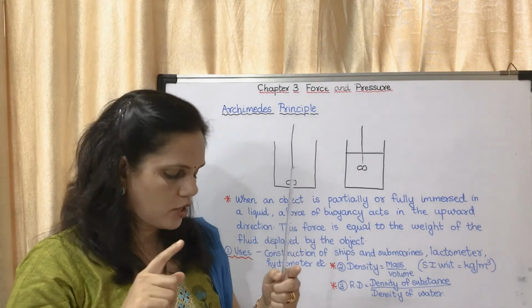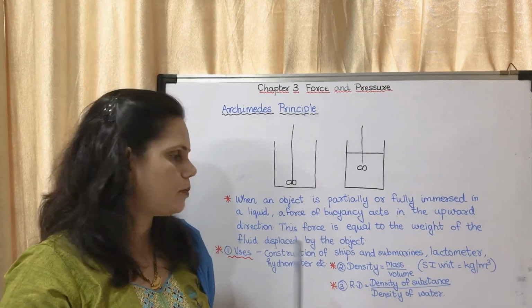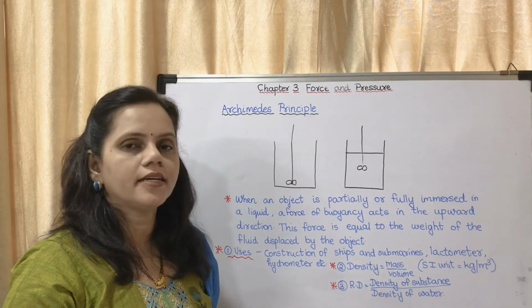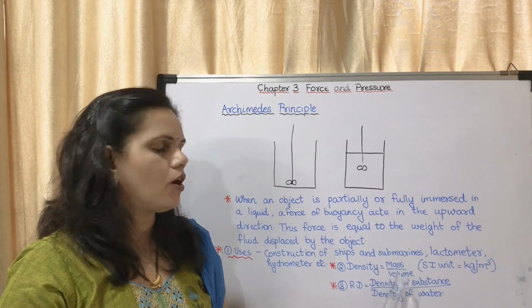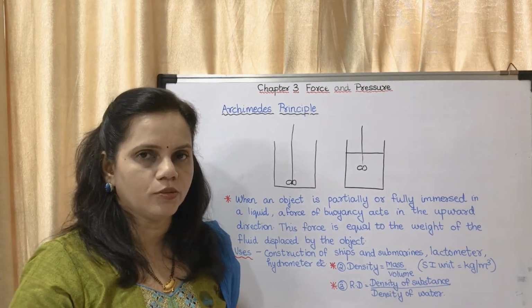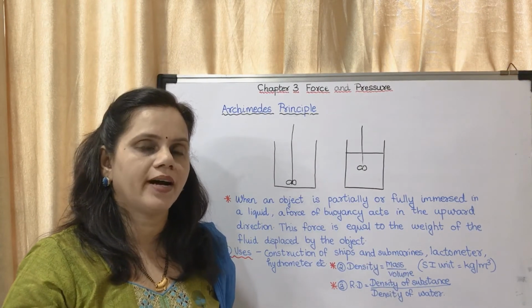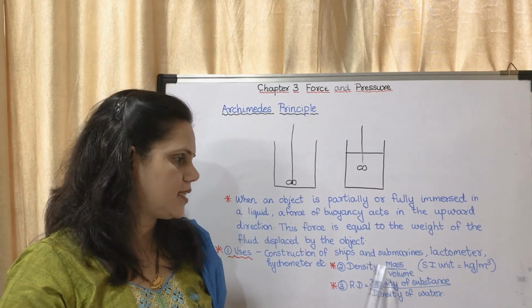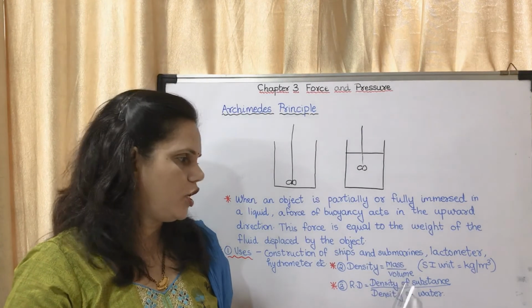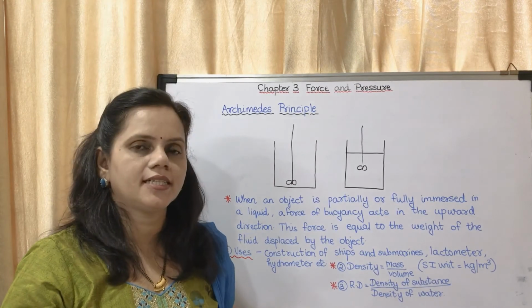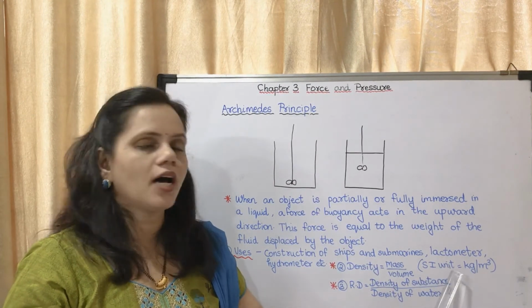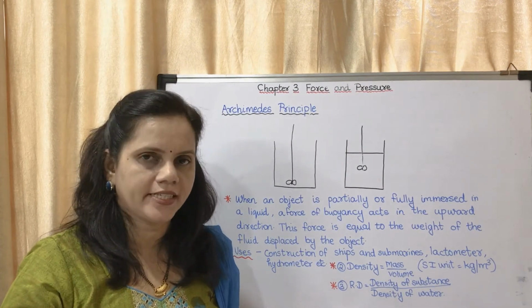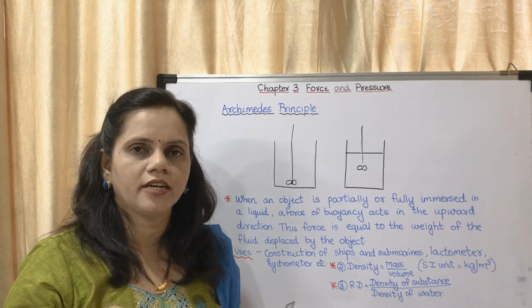Now in the box on page number 21, there are 2 points: density and relative density. Now what is density? It is the ratio of mass and volume. So density is equal to mass upon volume. What is its SI unit? Its SI unit is kilogram per meter cube. This is also asked. What is the SI unit of density?